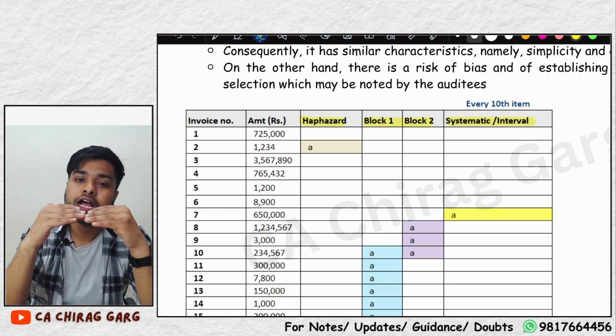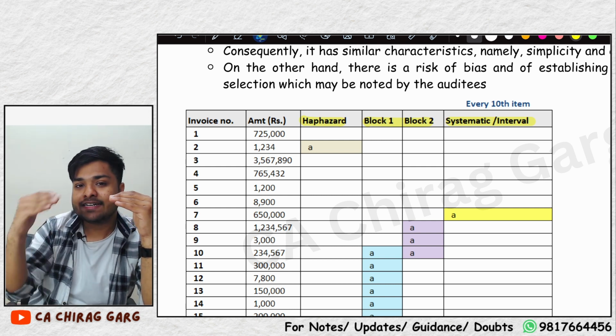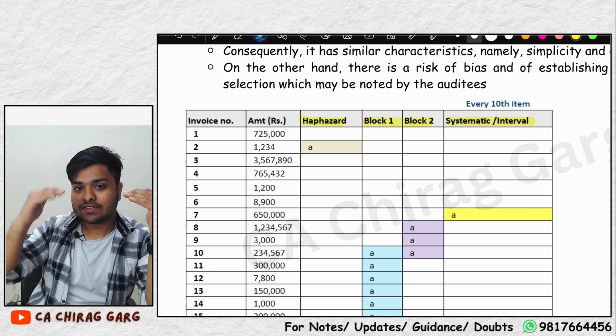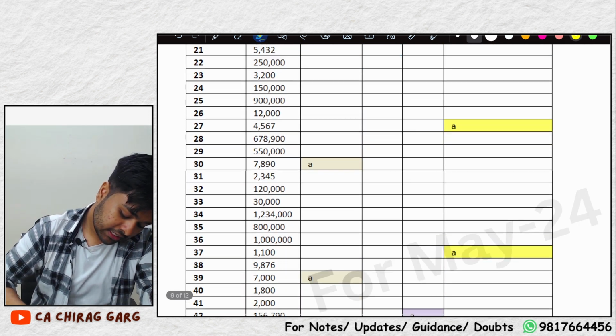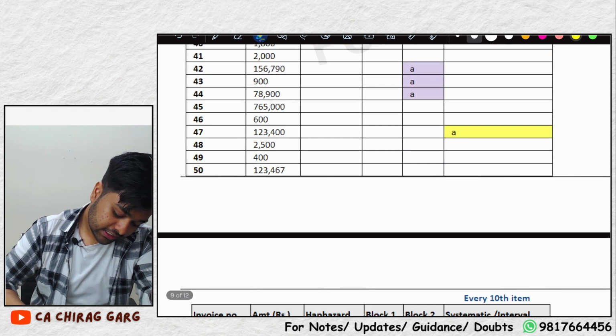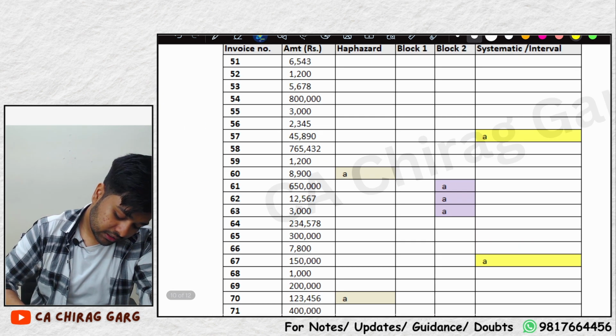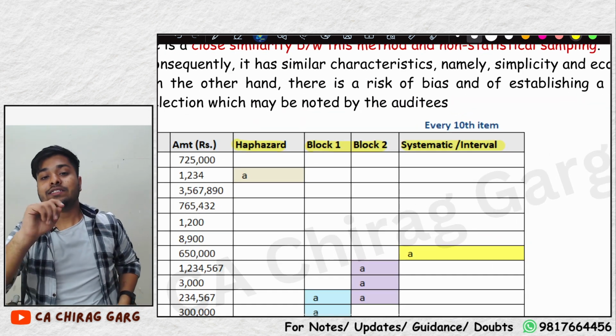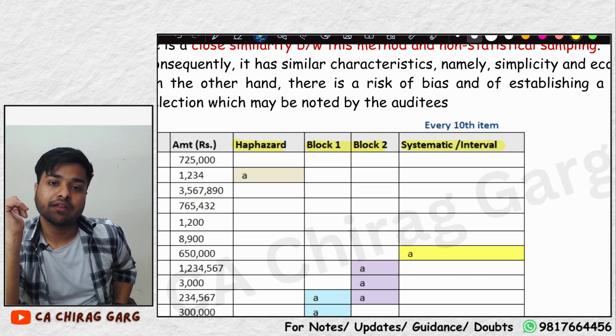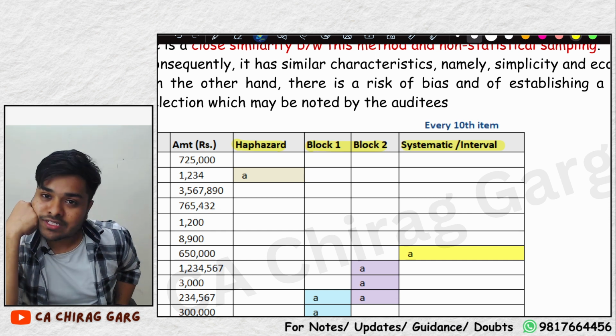Now after 6 you add 10: 16, then 26, then 36, then 46, 56. This is how you do systematic or interval sampling. Where is the risk here?